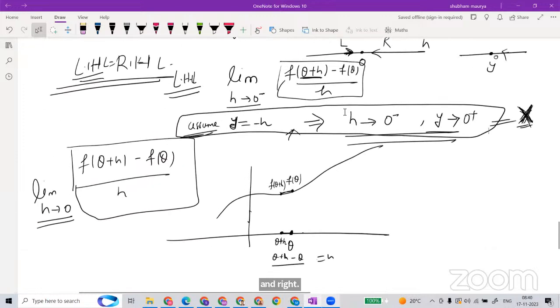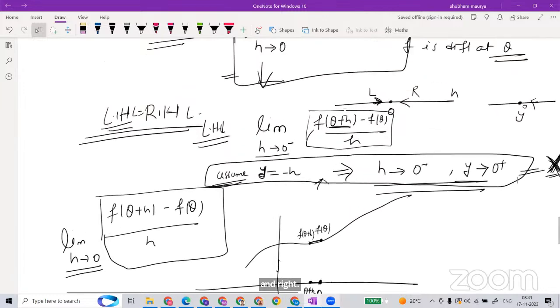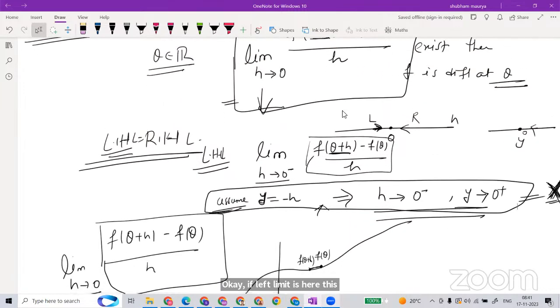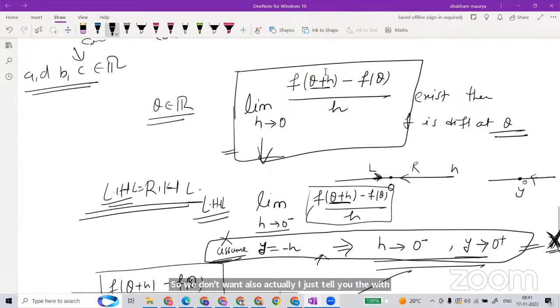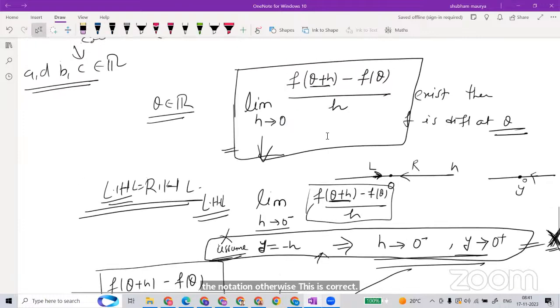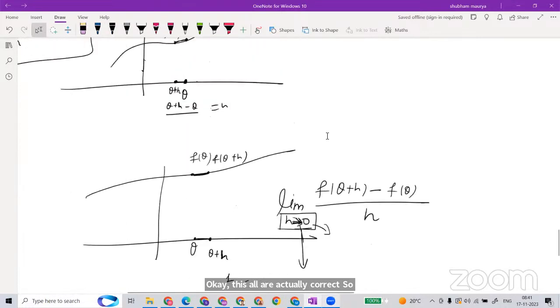Okay, if the left limit is here, this one. So we don't want... actually, I'll just tell you about the notation, otherwise this is correct. Okay, these are all actually correct. So this limit is nothing but... let me write it again.